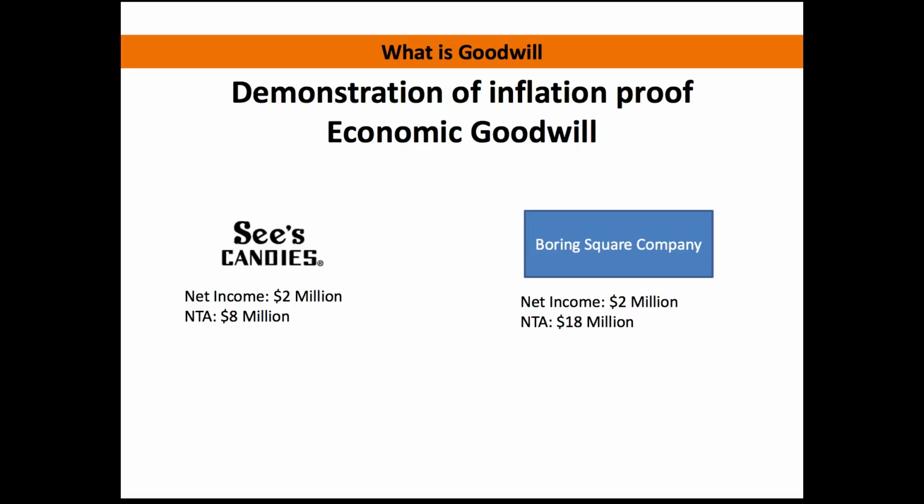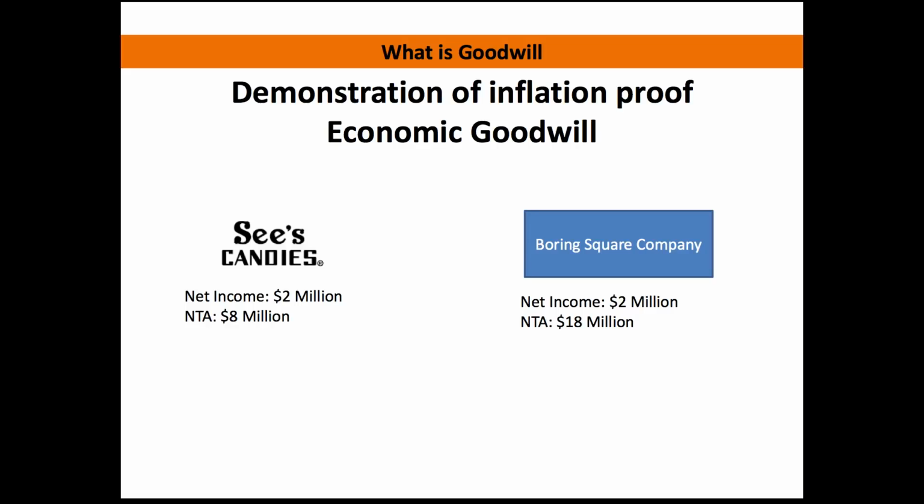And what he does is he demonstrates this, and this is pulled out of his shareholder letters from 1972. He gives a demonstration of his opinion on goodwill and how it's inflation proof. And how he does that is he provides an example, and this is very similar to the example he provides with a little bit of difference. But for the most part, this is exactly the scenario that he describes in his shareholder letters. So what he does is he compares See's Candy to a boring square company, is what we're going to call it.